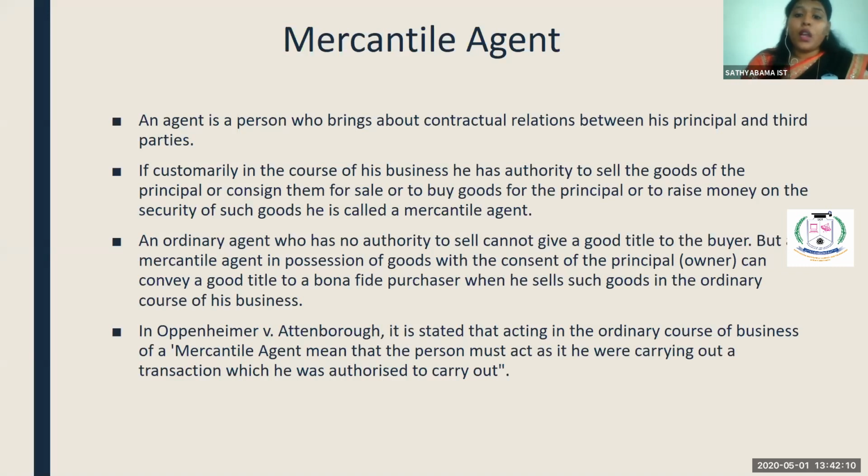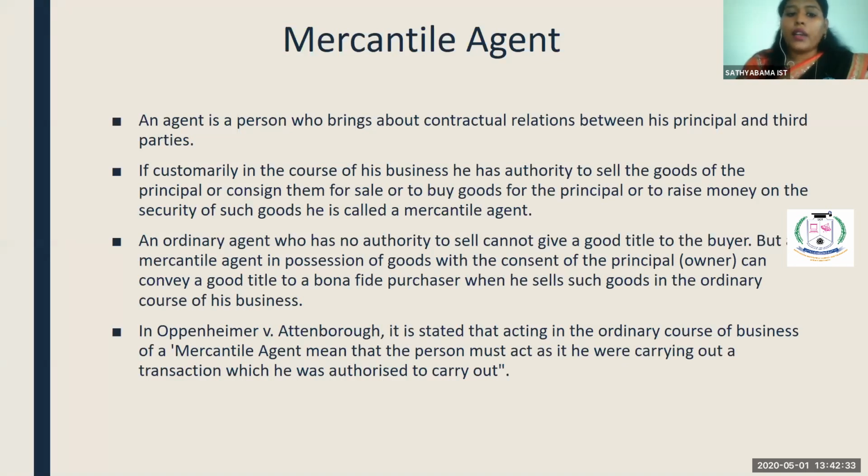If the one who is purchasing the goods has sufficient knowledge that this person is not having the authority to sell, and purchases with that clear knowledge, then he will not get a clear title. In case he is an innocent purchaser, he will get a clear title.